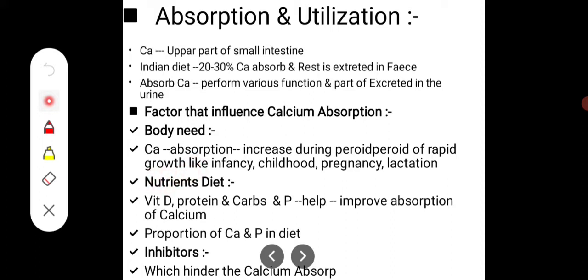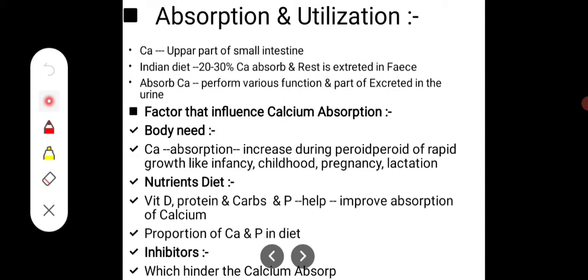Then nutrients in the diet: vitamin D, protein and carbs. Then phosphate helps to improve the absorption of calcium. So vitamin D, protein, carbs and phosphate help improve the absorption of calcium, because calcium and phosphate are combined. They are antagonistic, we can say. If calcium is increased and phosphate is decreased, that scenario we will discuss in the next slide: the proportion of calcium and phosphate in a diet.